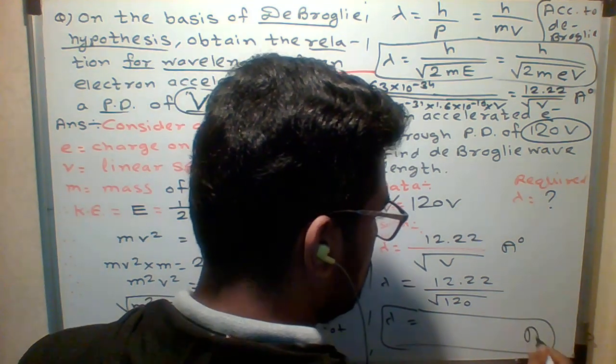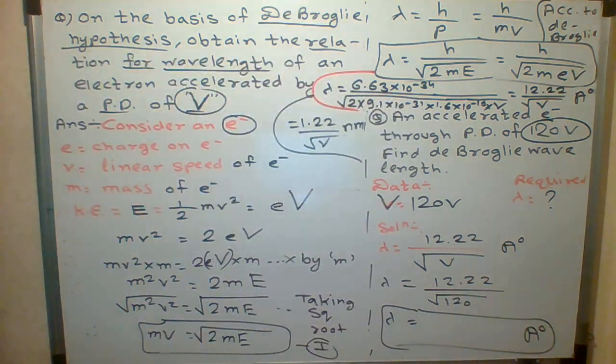Who will tell me the answer? 12.22 upon under root of 120. Hope you understood the numerical and the derivation. If you understood, say yes. Otherwise, say no, I will repeat it.